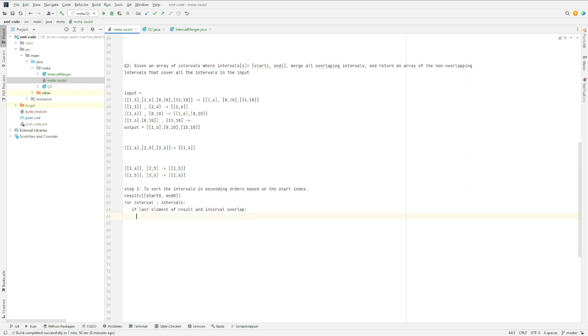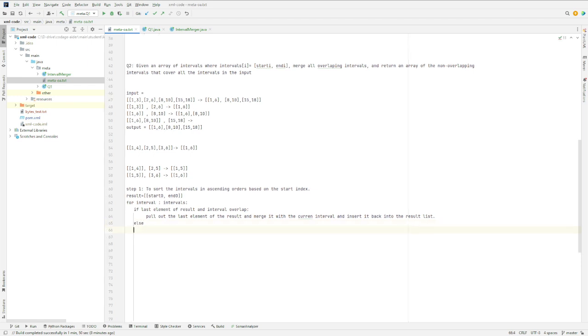So if they do overlap, pull out the last element of the result and merge it with the current interval and insert it back into the result list. So we just need to check, and if they don't overlap, then we just append the interval to the result list. And that's all the algorithm.